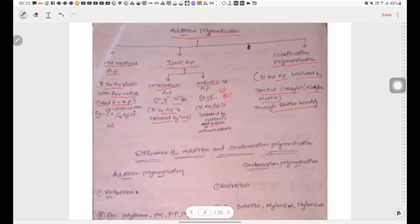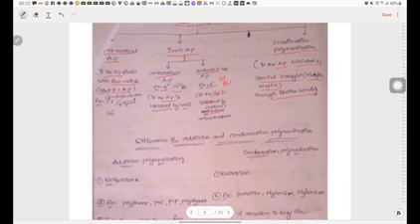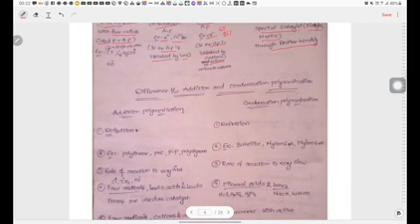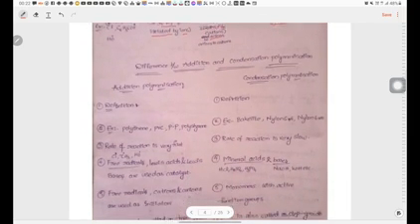Next, I am going to explain differences between addition and condensation polymerization.